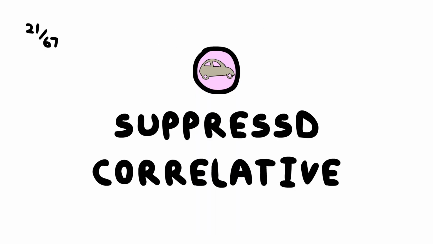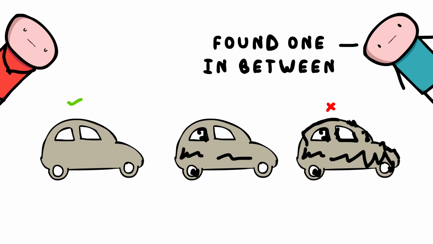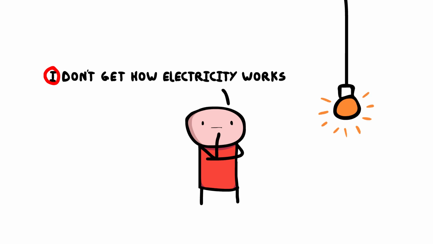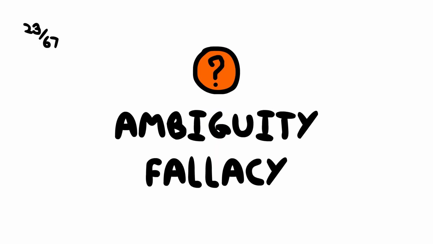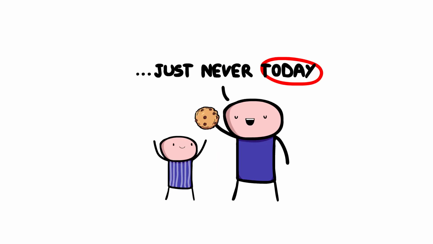Suppressed correlative. Ignoring alternative explanations or possibilities, limiting the scope of consideration. Personal incredulity. Dismissing something because it's difficult to understand, relying on personal discomfort rather than objective analysis. Ambiguity fallacy. Using unclear language to create confusion, making it challenging to discern the actual argument.